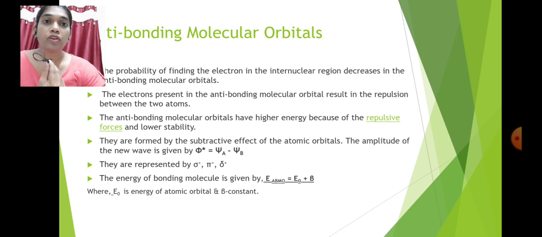So the amplitude of the new wave formed by psi A and psi B, subtracting psi B from psi A, is denoted by sigma star, pi star or delta star.